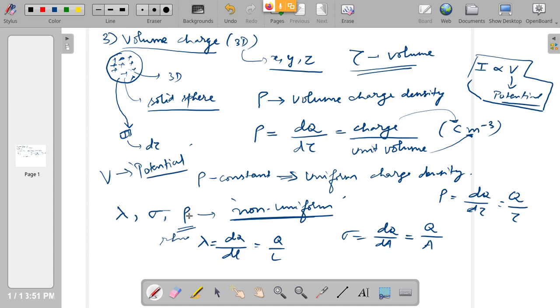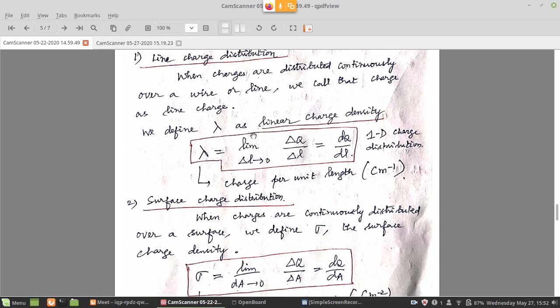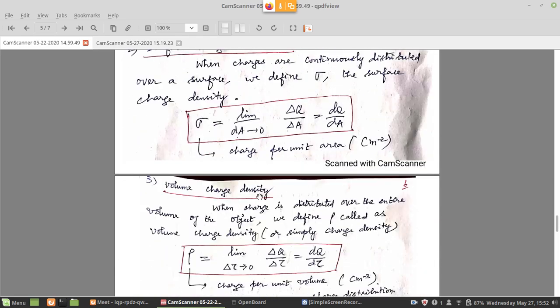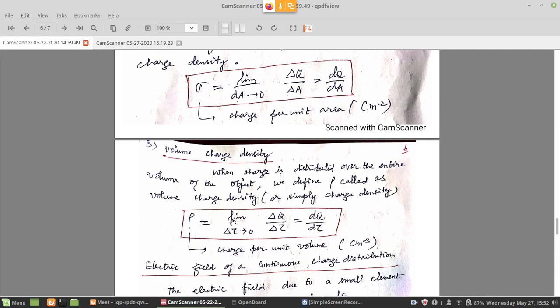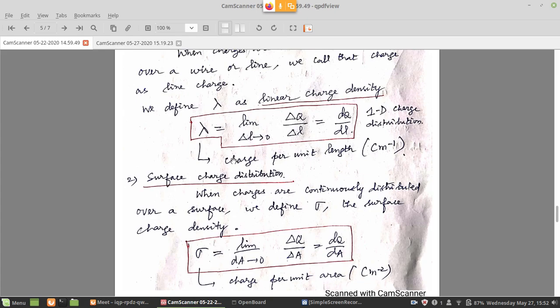Now, this limit: lambda is defined with a limit only. Similarly, sigma is defined with a limit. Similarly, rho is defined with a limit. What is that limit? The element that you are selecting in that wire must be very small, that is, it should be tending to 0.